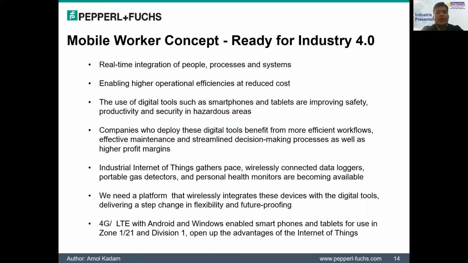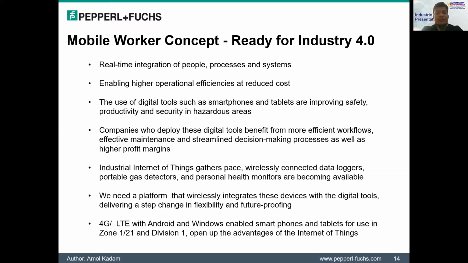Okay, so the mobile worker concept, ready for Industry 4.0, gives you benefits like real-time integration of people, processes and systems, enabling higher operational efficiencies at reduced cost. The use of digital tools such as smartphones and tablets can improve safety, productivity and security in hazardous areas. Companies who deploy these digital tools can benefit from more efficient workflows, effective maintenance, and streamlined decision-making processes, resulting in higher profit margins.